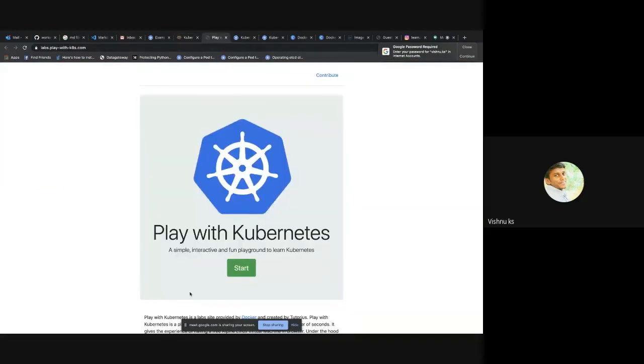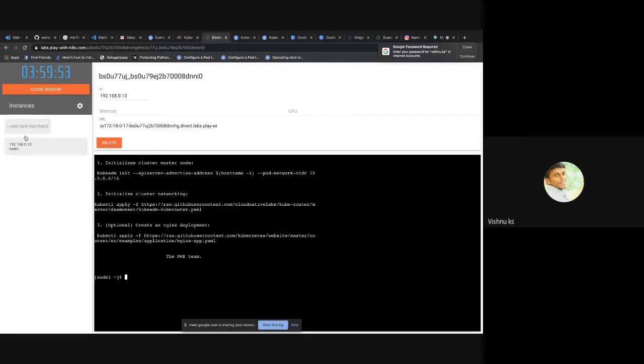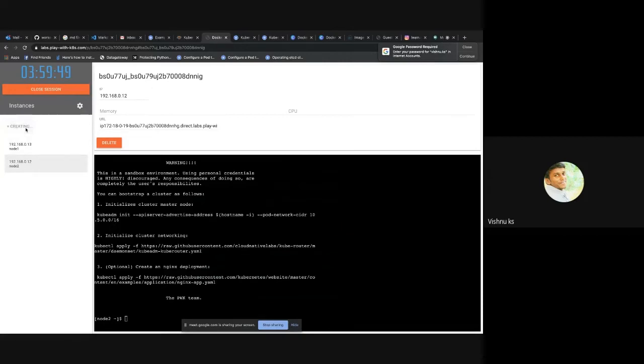The other thing is Play with Kubernetes. It's also very interesting. You'll have a 4-hour session. You can add an instance, add another instance, and if you want, another one also. So you'll have 3 instances available for 4 hours. Yesterday I told you to try out Kubernetes the Hard Way by Kelsey Hightower.